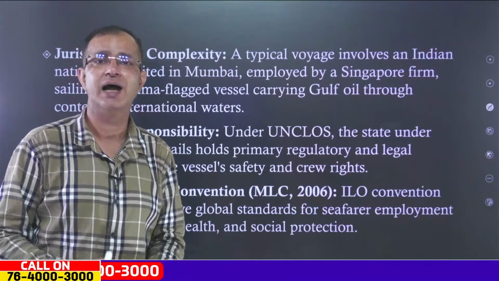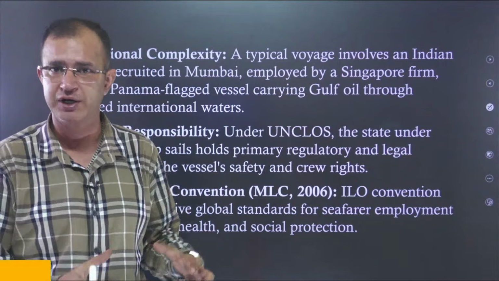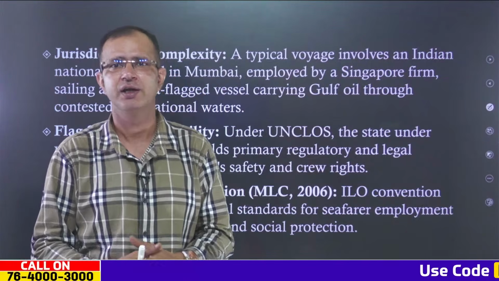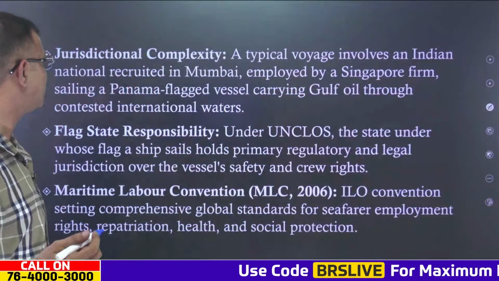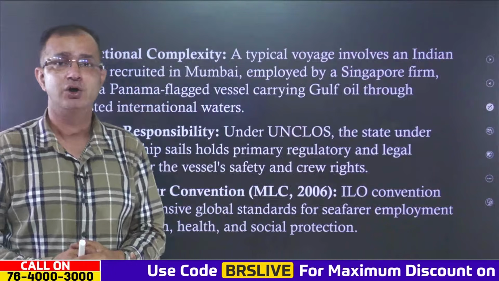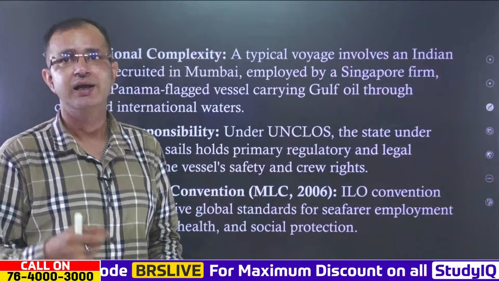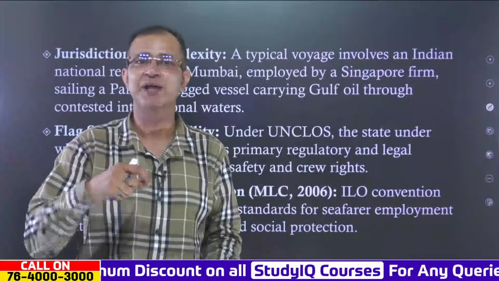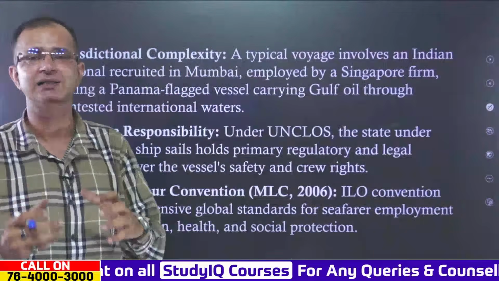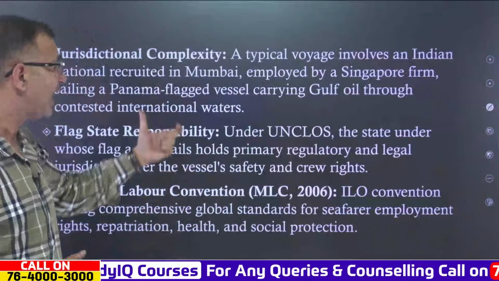Because ultimately you will see that in the merchant navy, you will find that there is an Indian who is recruited in Mumbai. After being recruited in Mumbai, he is employed by a Singapore firm, and at the same time that Singapore firm is asking him to sail on a Panama flagged vessel.